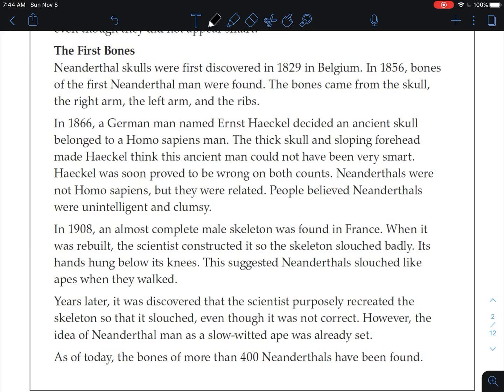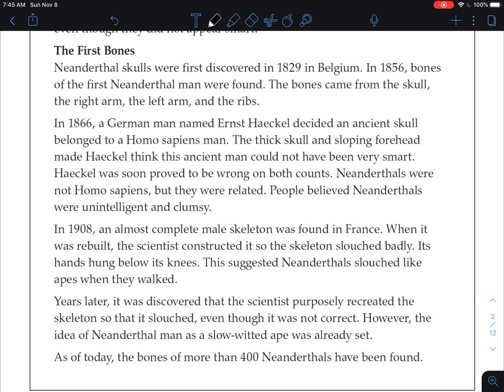Neanderthals were not Homo sapiens, but they were related. People believed Neanderthals were unintelligent and clumsy. So here's a question for you. When people discovered their skulls, based on the shape of their foreheads, they thought Neanderthals were not smart.